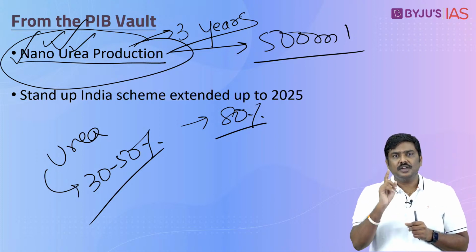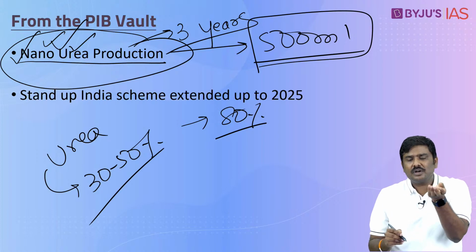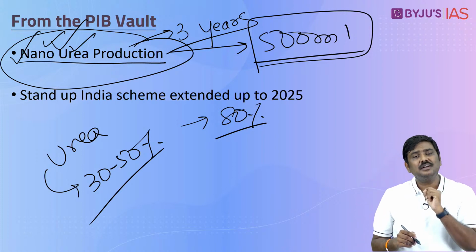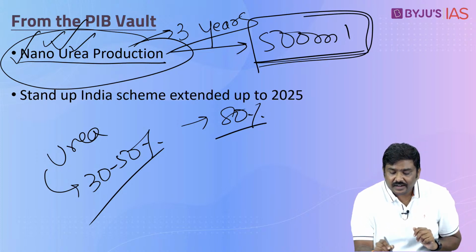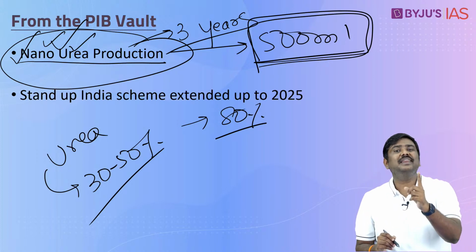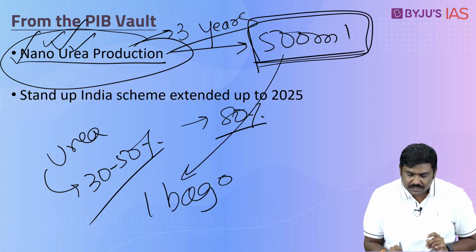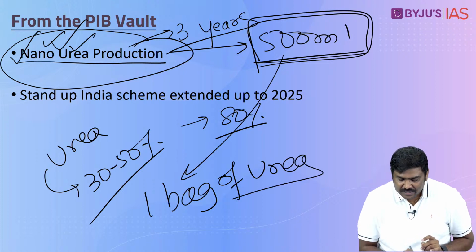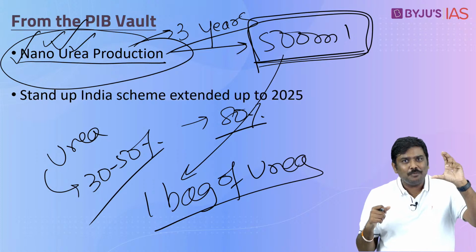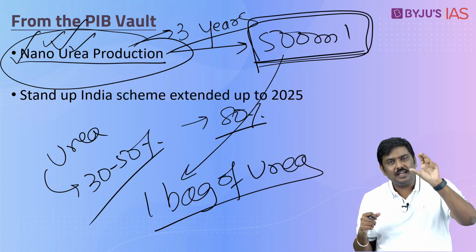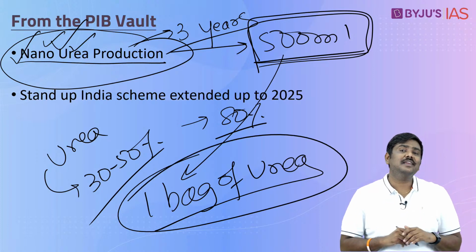In addition, as per the government document itself, this one 500 ml bottle can simply replace one bag of urea. And one bag of urea, as I mentioned earlier, weighs how much? 45 kgs. So this single bottle of 500 ml nano urea liquid can simply replace one bag of urea consumption in the agriculture sector.